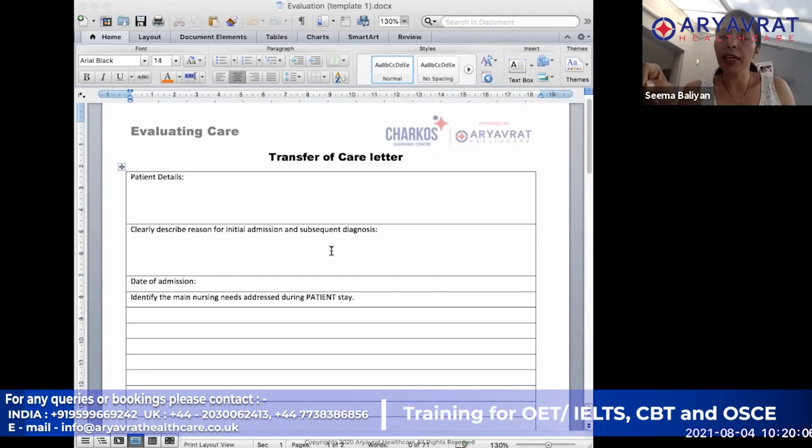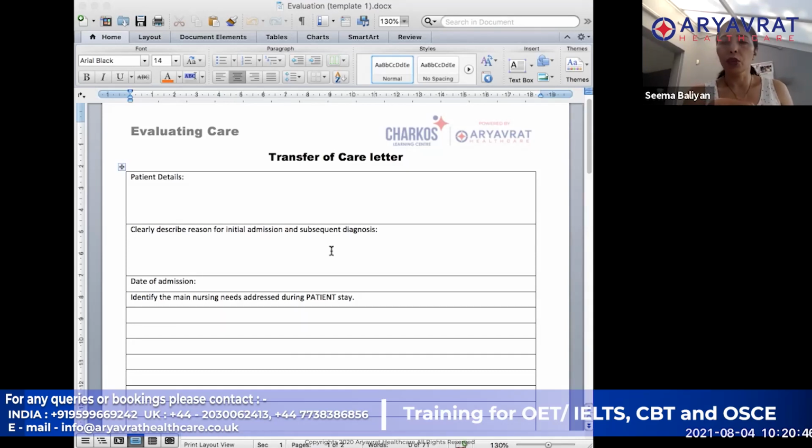Most of the time, the referral letters that you write are more in the community setting, because the patient has already been discharged. They are already at home, or they are in the care home. Now what you are doing is long-term planning of their care, and that is why you need to involve someone else and refer them to someone else to make sure their care is taken. For example, in a MUST scenario, you are going to refer the patient to a dietitian. If it is a PHQ-9 that you are doing, you are going to refer the patient for counseling or to a psychologist.